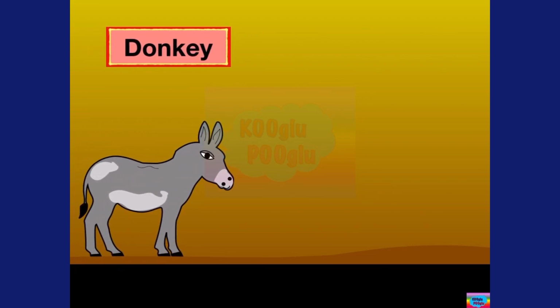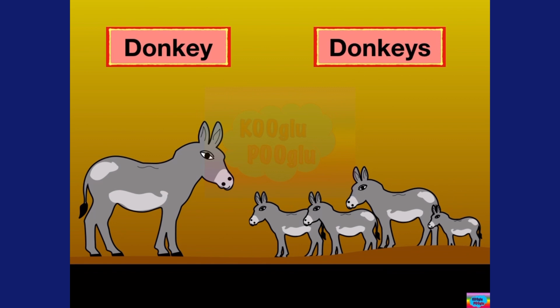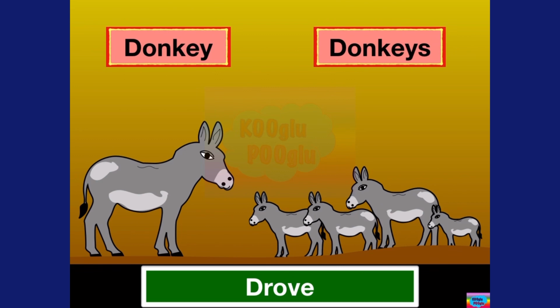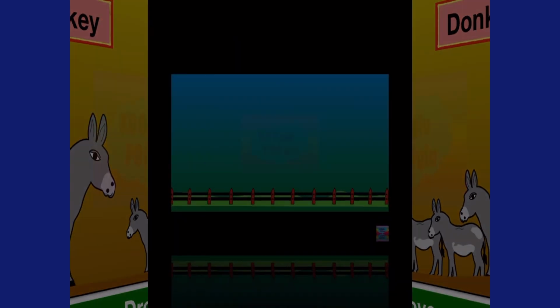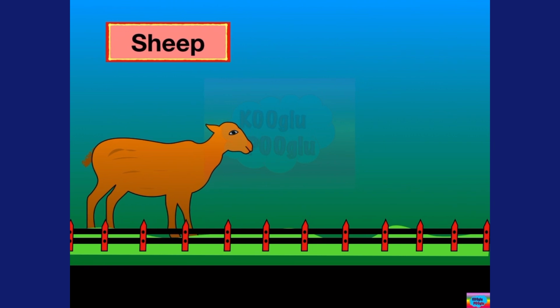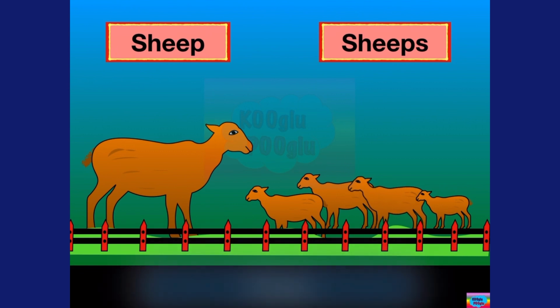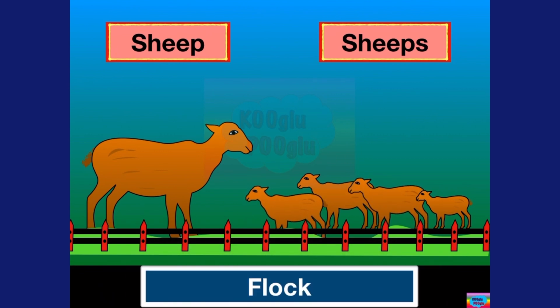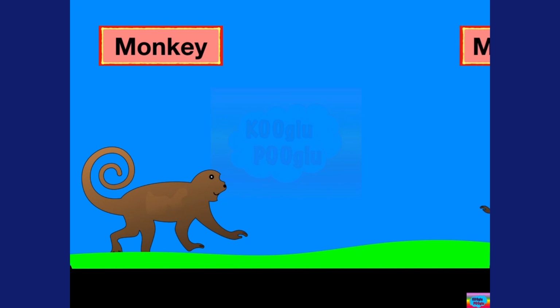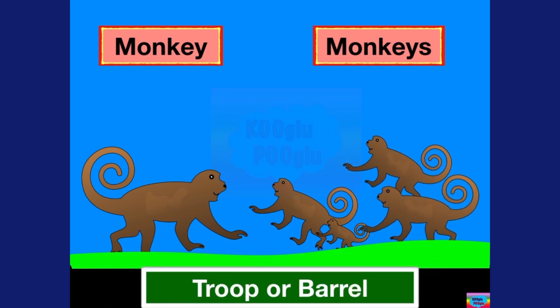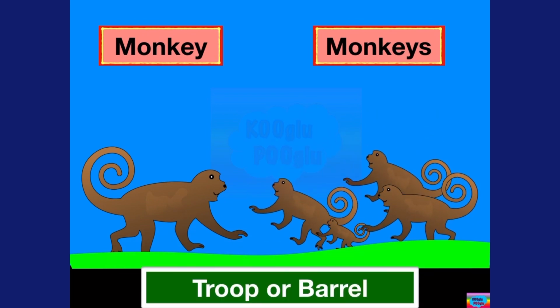Here we got a donkey and multiple donkeys. We call a group of donkeys a drove. Here we got sheep and multiple sheep. What do we call a group of sheep? We call them a flock. Here we got a monkey, and then we got a group of monkeys. What do we call a group of monkeys? A troop or a barrel.